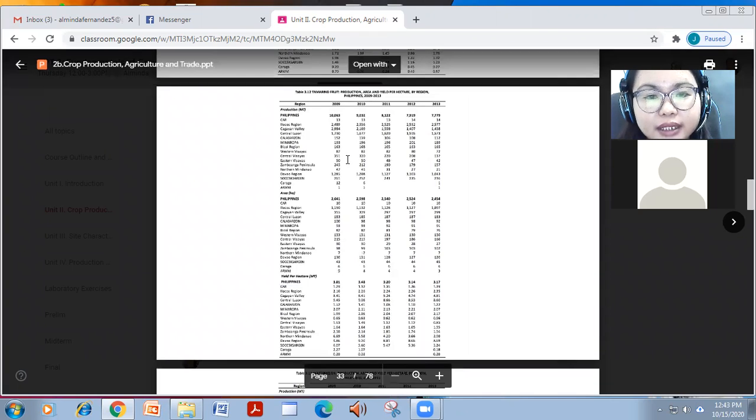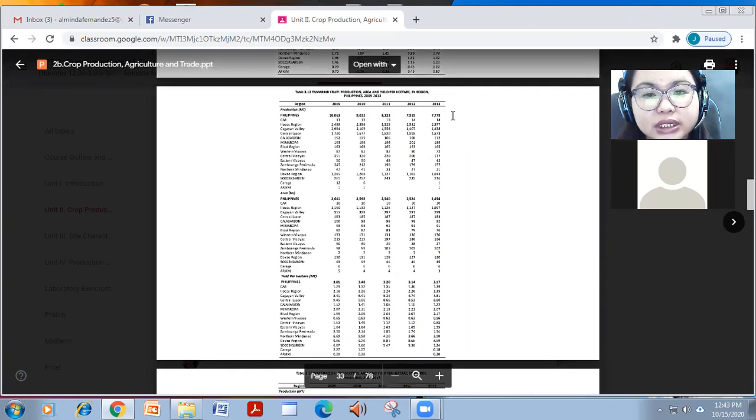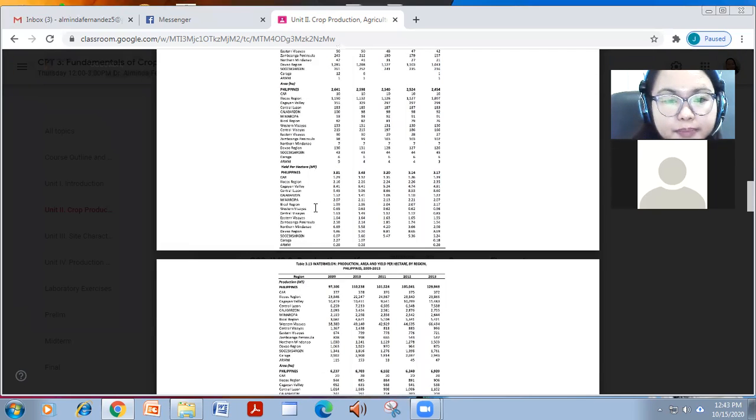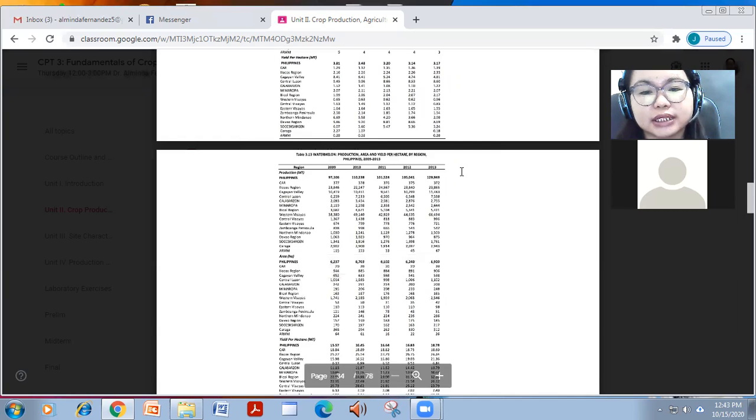And for tamarind, the highest producer is Ilocos and Cagayan, no? Which actually decreased. And in terms of area naman, Ilocos region ang may pinakamalaking area. And it has 3.7 metric tons yield per harvest.